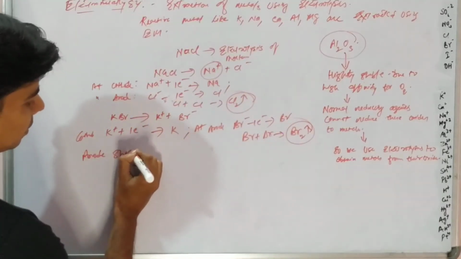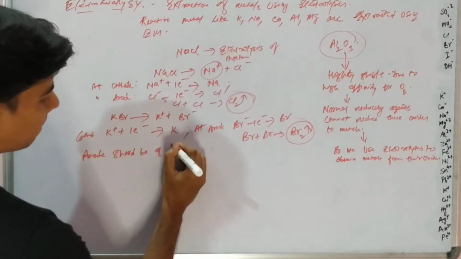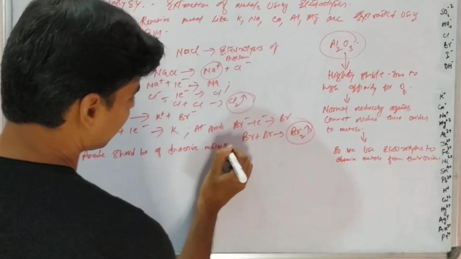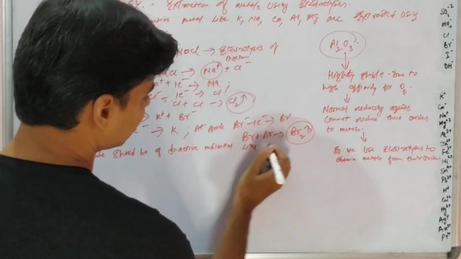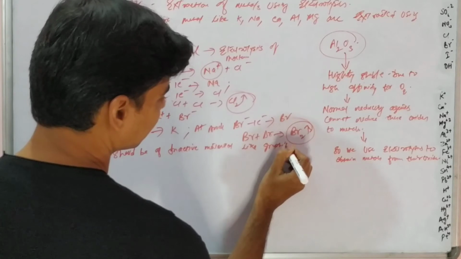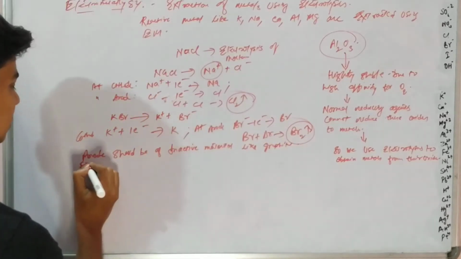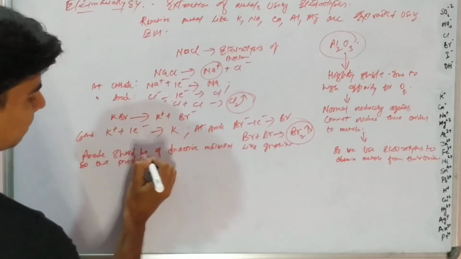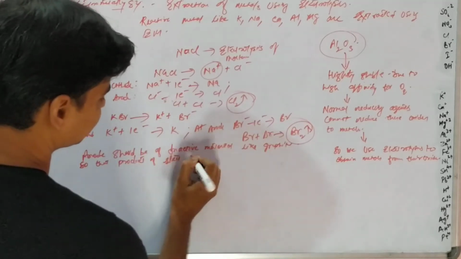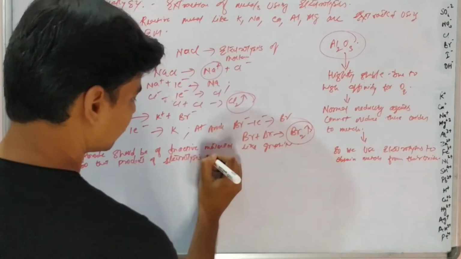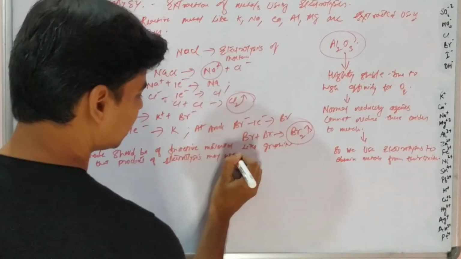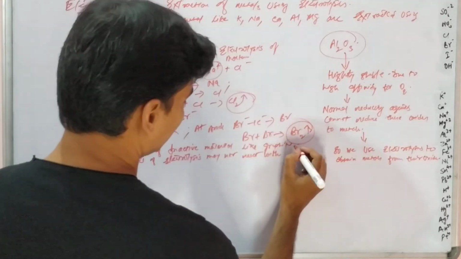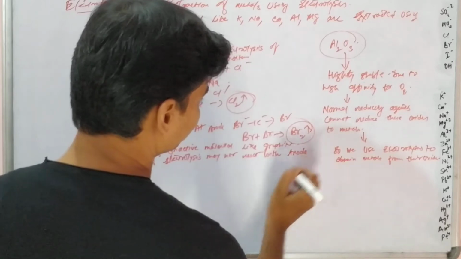Anode should be of inactive material like graphite, so that the product of electrolysis may not react with the anode, right?